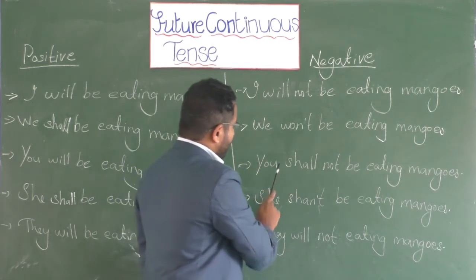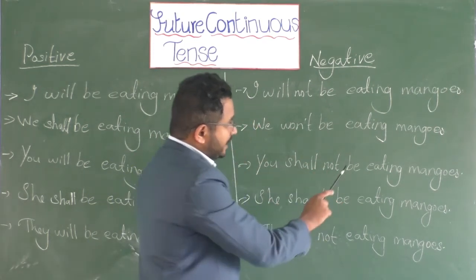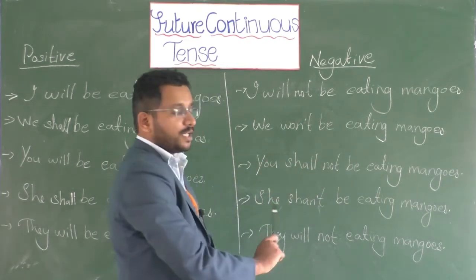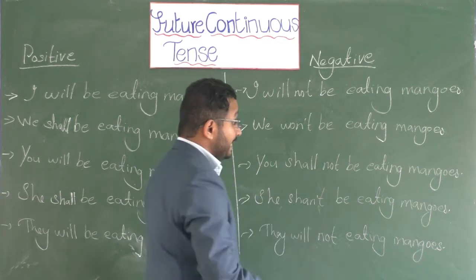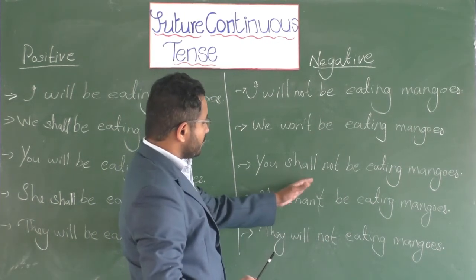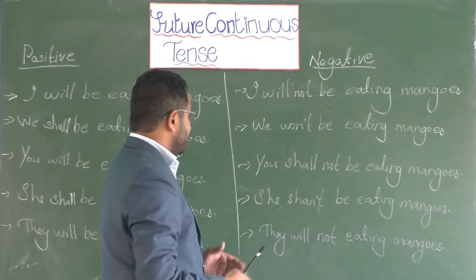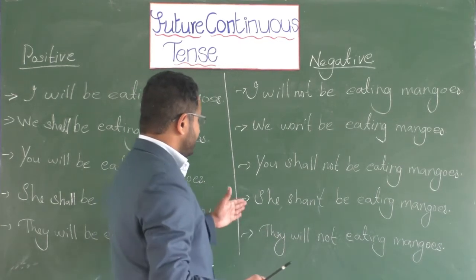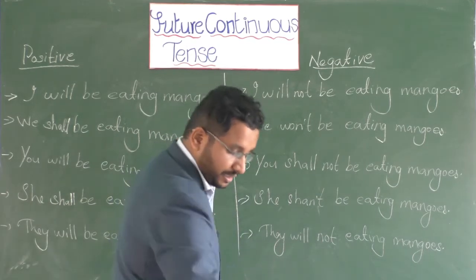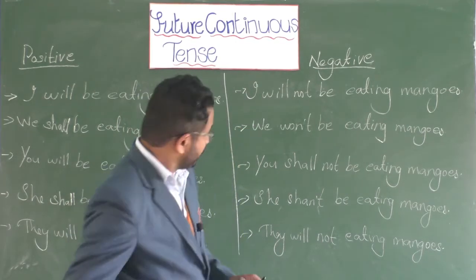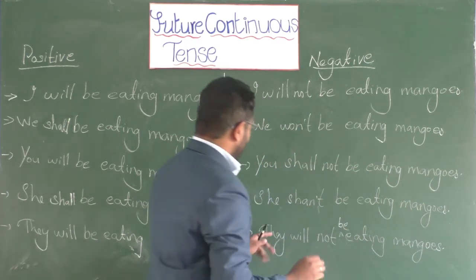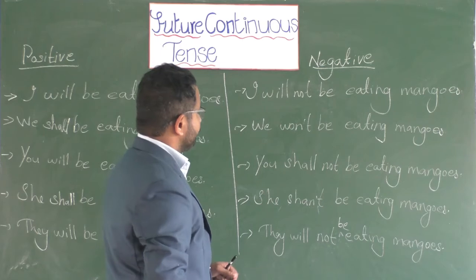In here we say you shall not be eating mangoes, and in the next I have used the short form, that is like she shan't be eating mangoes. So here I have used the normal form, this is the short form here, right? And the last, they will not be eating mangoes.